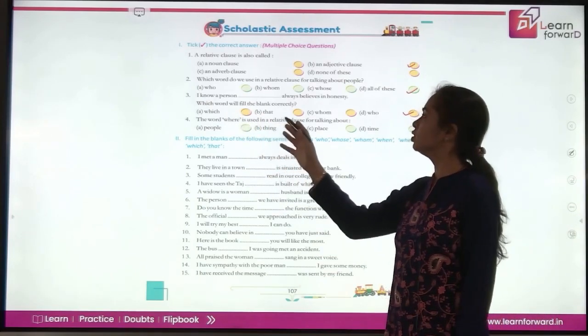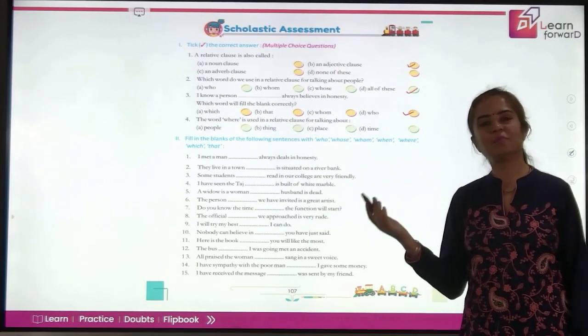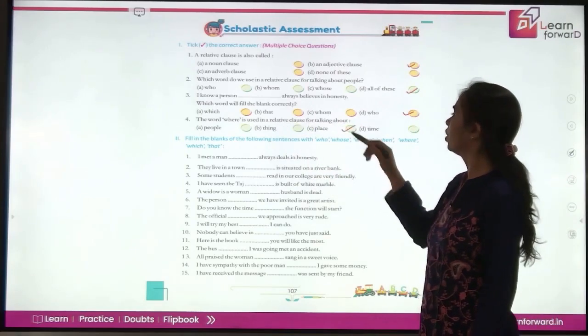The word where is used in a relative clause when you talk about a place. So simple. Yes, when you are talking about a place.